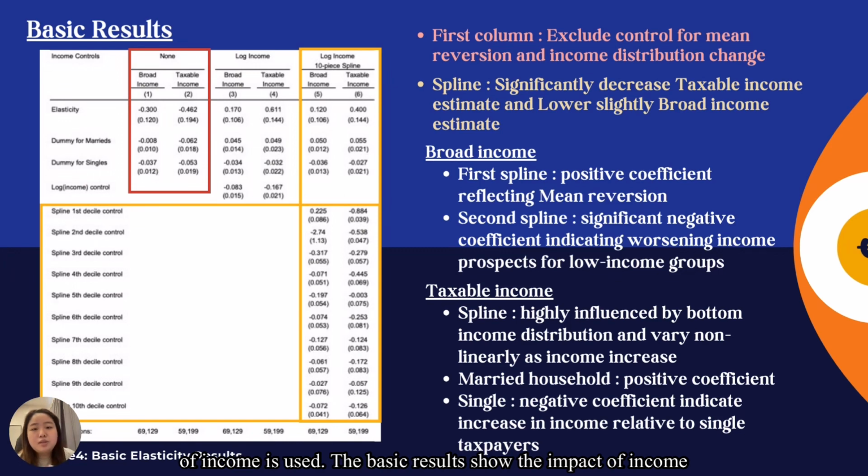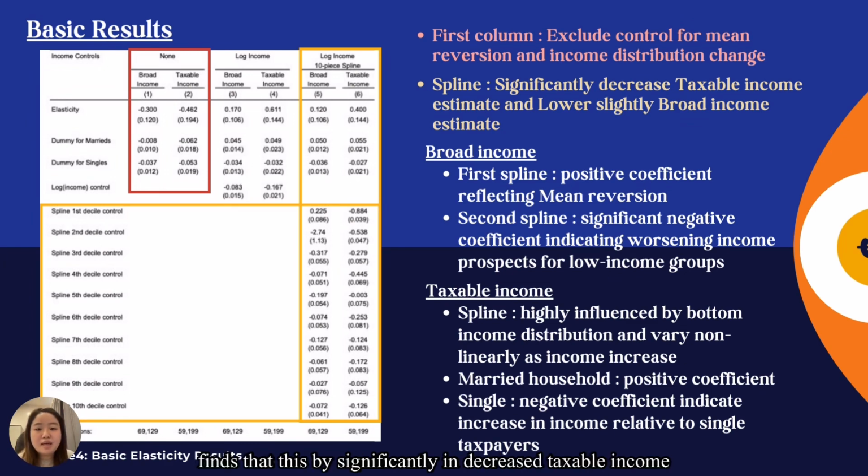The basic results show the impact of income on total revenue and find that the overall elasticity is large when using an uncapped rate. The elasticity at the top of the income distribution is 60% larger. The results show no sensitivity to the second restriction, indicating substantial sensitivity to controls for income and the form of controls. The model in the first column is the model that excludes controls for mean reversion and income distribution change. It results in a large wrong-sided elasticity for both broad and taxable income.